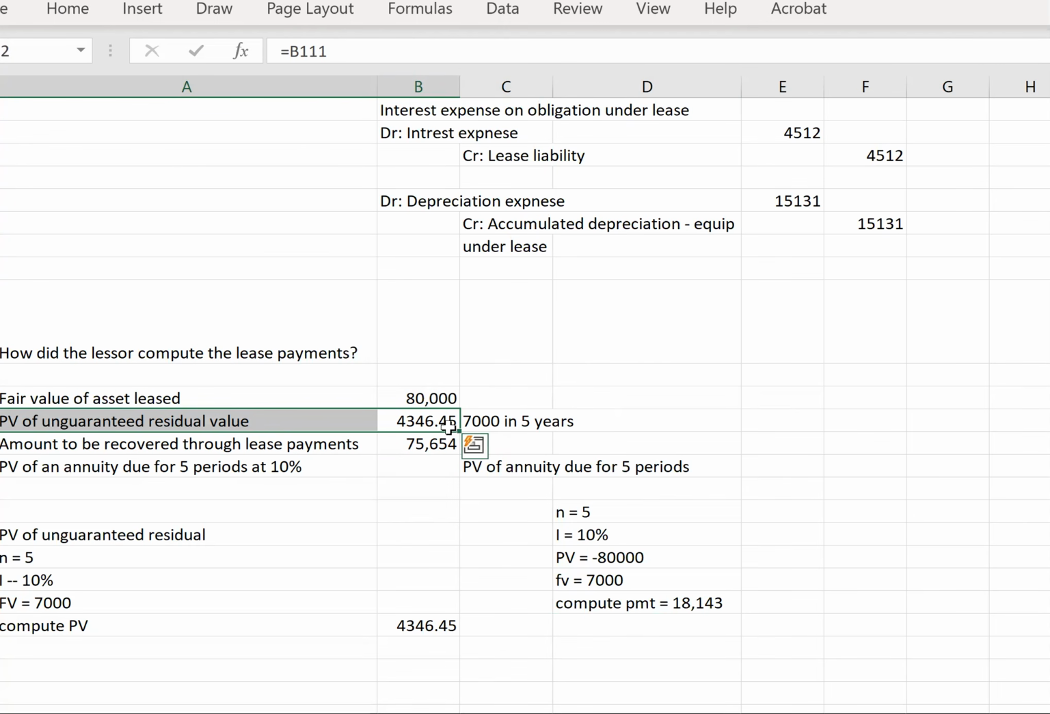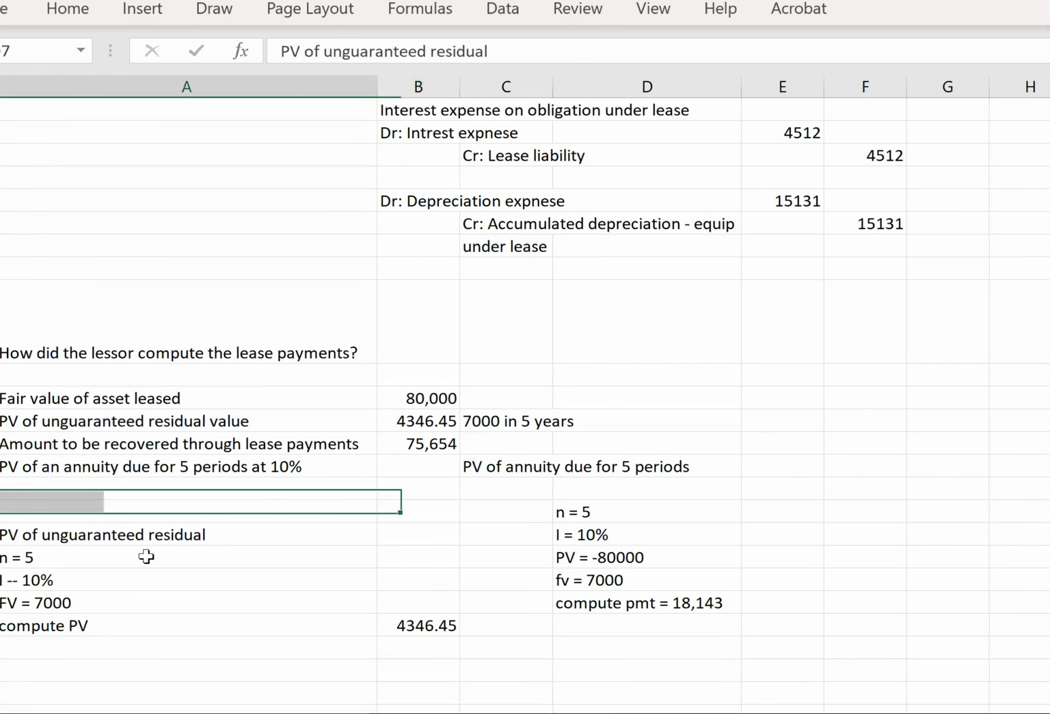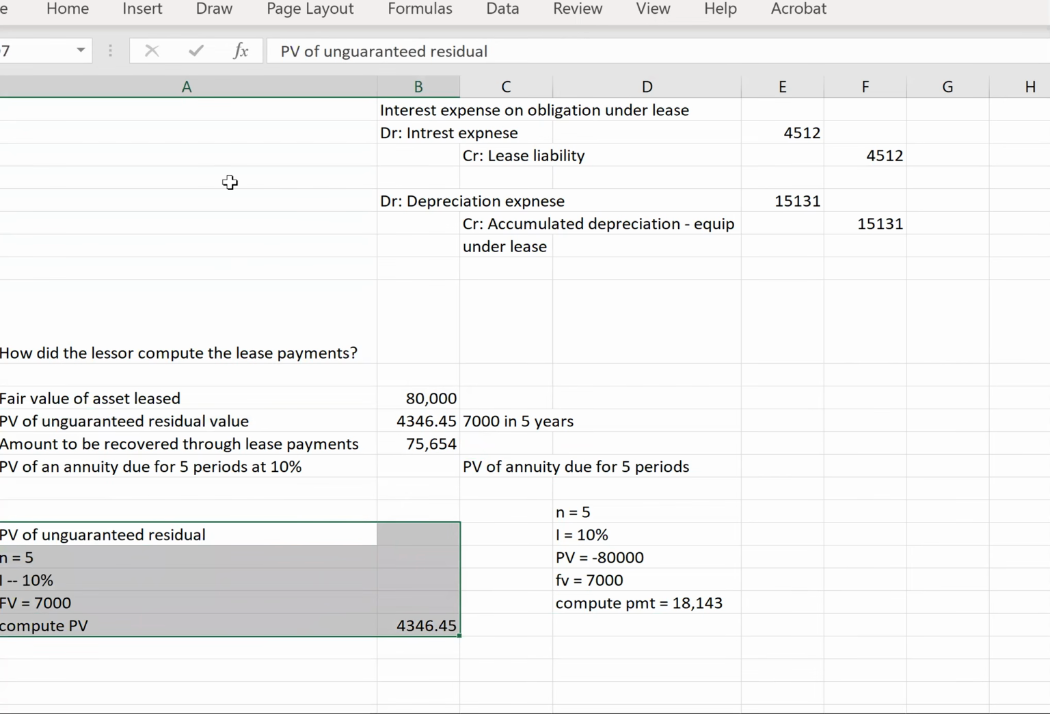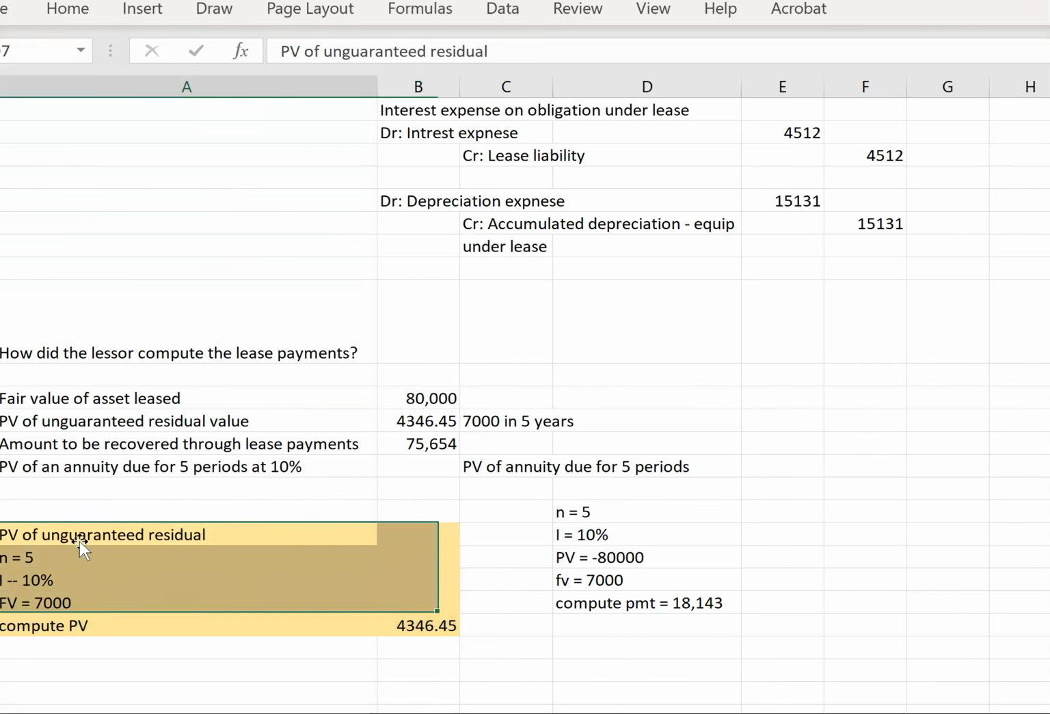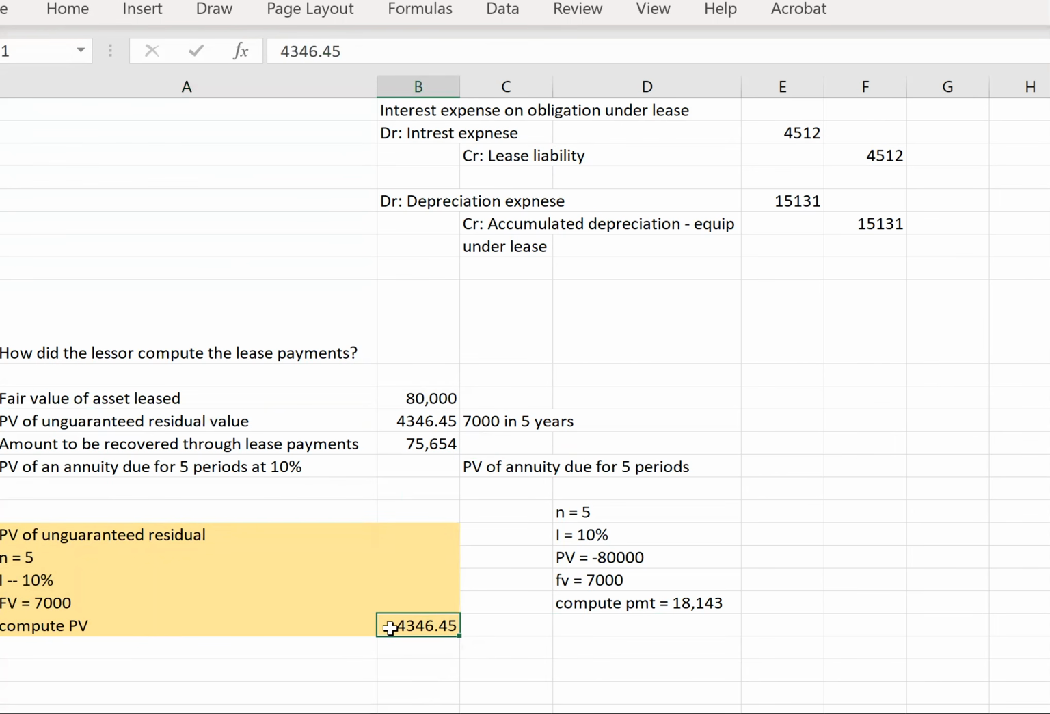They can still make money on the value that the equipment has at the end of the 5 years. So we calculated the present value of the $7,000 in 5 years, because we can't say that $7,000 in 5 years is the same as $7,000 today. This is the present value of the unguaranteed residual, and it gave us $4,300, which is what we took off to figure out what the lessor needed to earn back through lease payments.